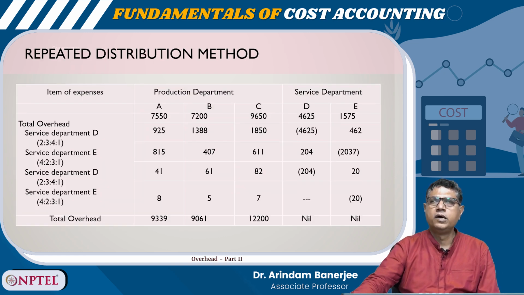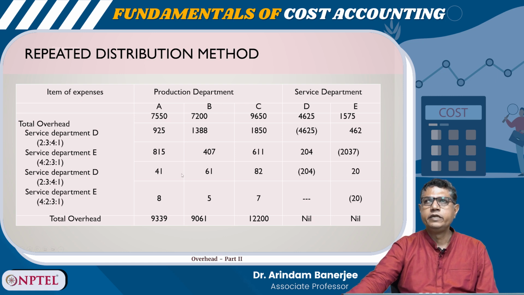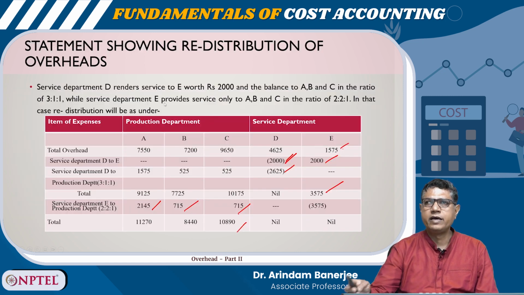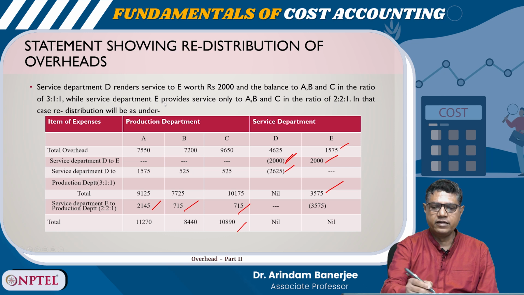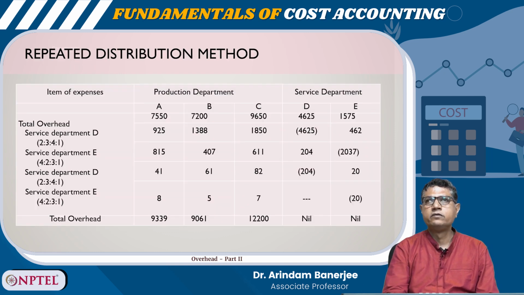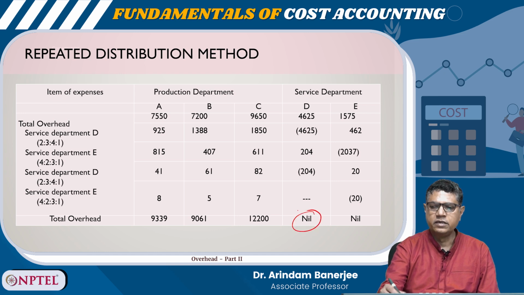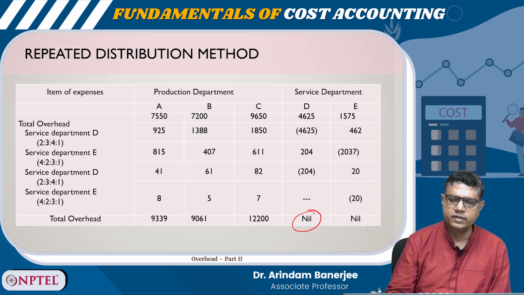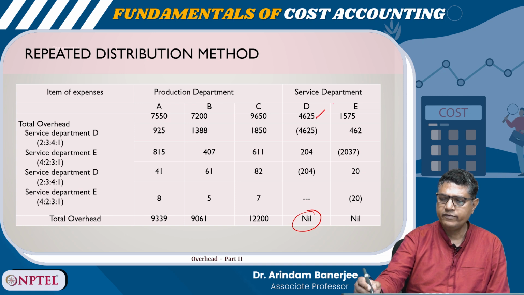Here is one more thing: if you need to do the repeated distribution, then also you can do this. For example, we have arrived at the final figure here, and then we can do a repeated distribution method till it becomes nil. So you see here the total overhead is 4625 and it is 1575.